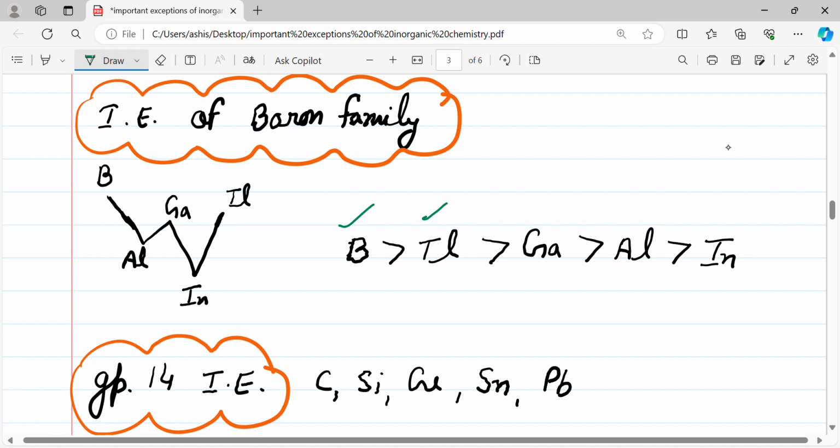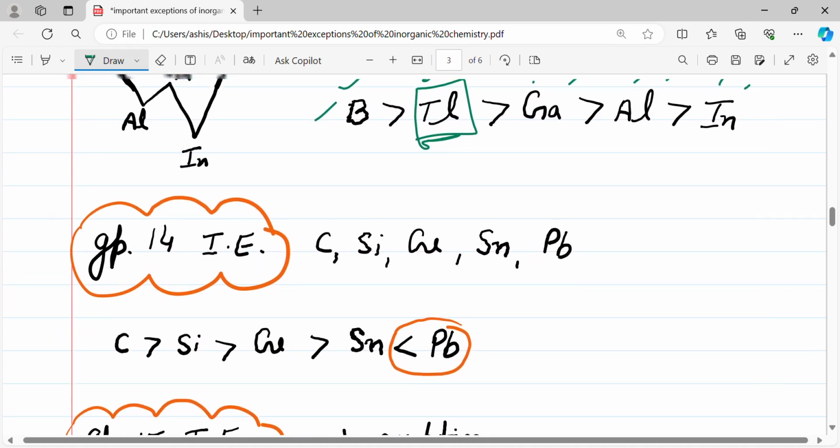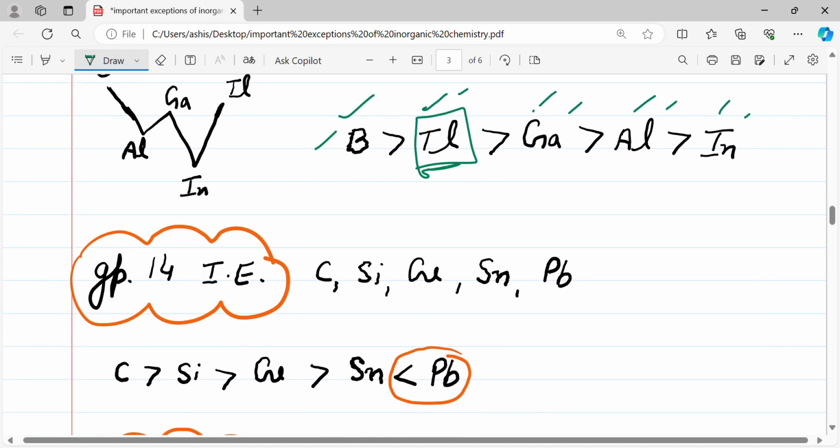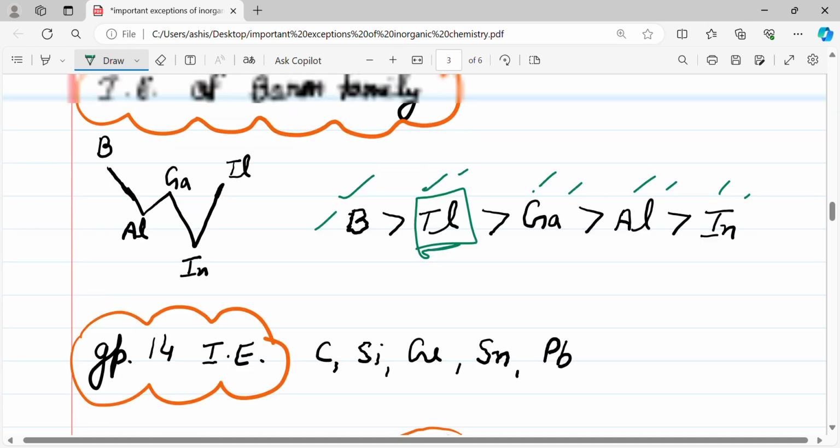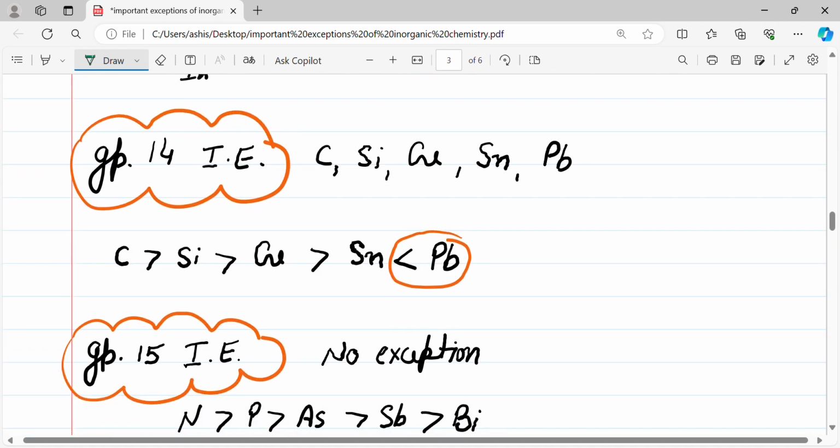Then ionization energy of the boron family, we can compare like that: boron, then tellurium, then gallium, aluminium, indium. So not tellurium, that is thallium. So boron, thallium, gallium, then aluminium and indium. Boron has maximum ionization energy. That is also due to the inert pair effect, or you can say the poor shielding effect of d and f orbitals. That's why it affects the size, and that's why it affects the ionization energy.